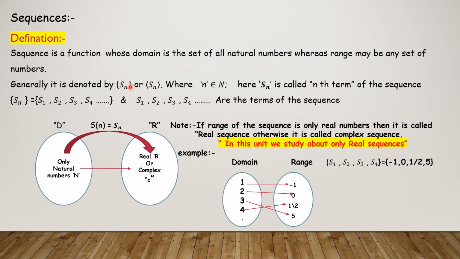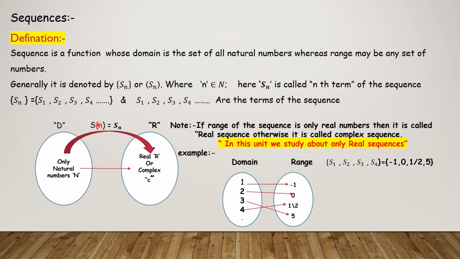So how we write a sequence, I'll tell you. In general, functions we write as f of x or f of y, whatever it is. Here the sequence has this name, S of n. A function is defined with variables f of x, f of y, x, y, z, like that.